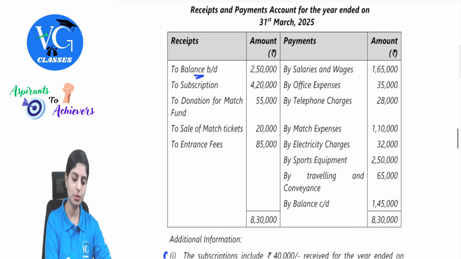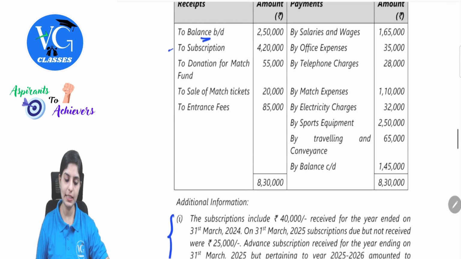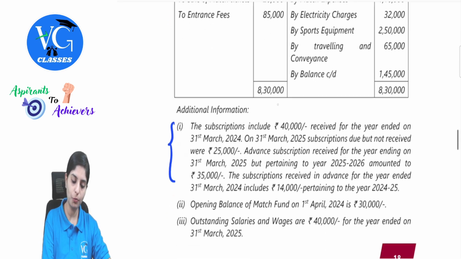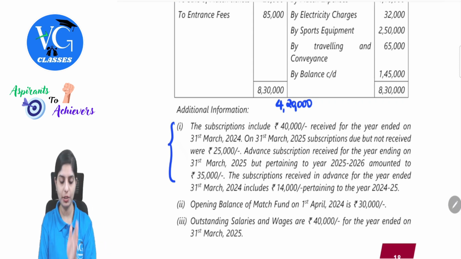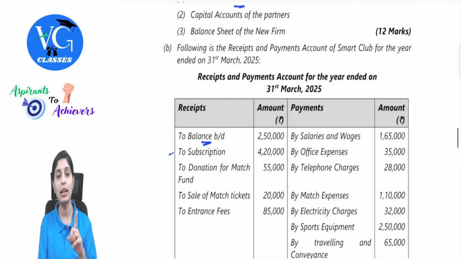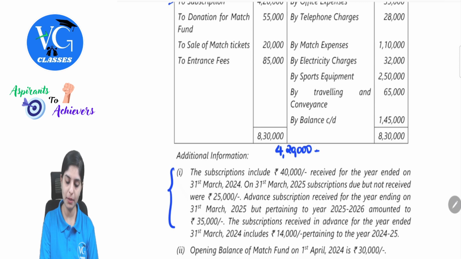So since we have the subscription account touch, let's also complete the adjustments. Subscription received is given. We have to take the current year income, 4,20,000. Subscription includes 40,000 received for the year ended on 31st March 2024. Which year are we preparing the accounts for? 31st March 2025. So here we are including 40,000 related to 31st March 2024. Does it belong to the current year? No. That means we have to subtract 40,000.